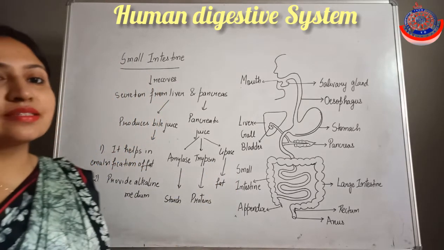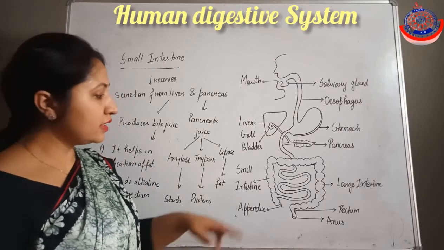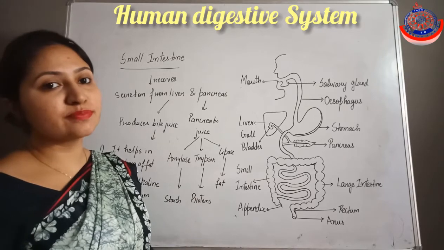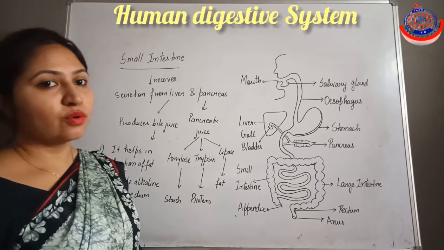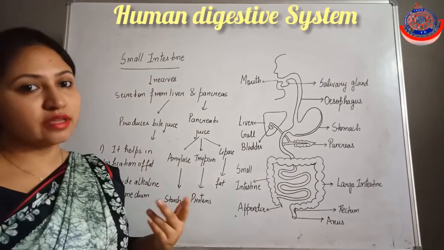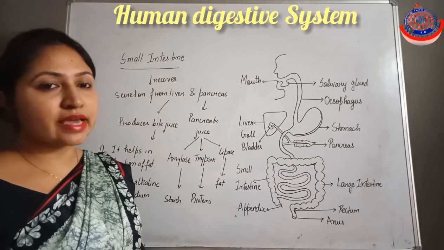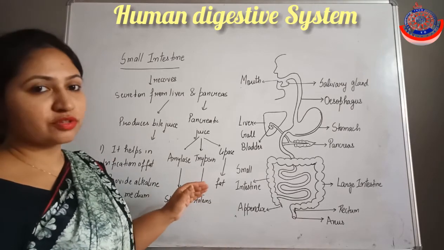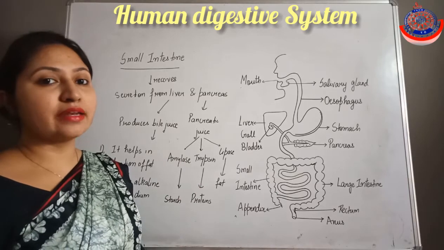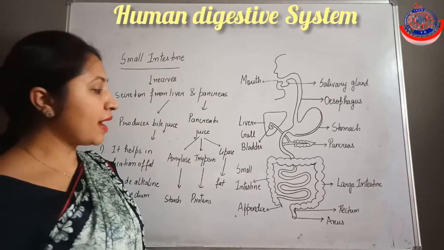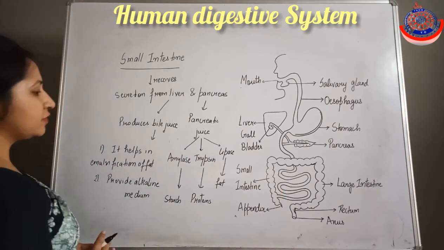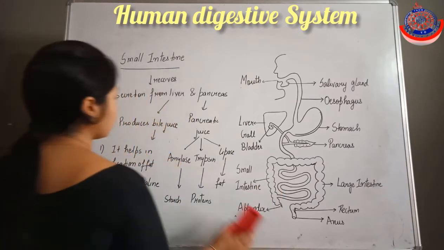Okay. Now next we will discuss the small intestinal juice, which is secreted by the small intestine itself. Till now we have discussed that liver and pancreas produce their juices in the small intestine and show the digestion process. But now we will discuss the small intestinal juice, which is produced by the walls of the small intestine region only.